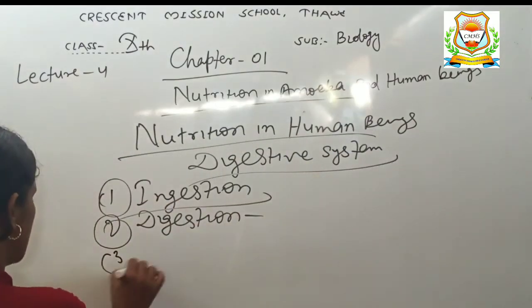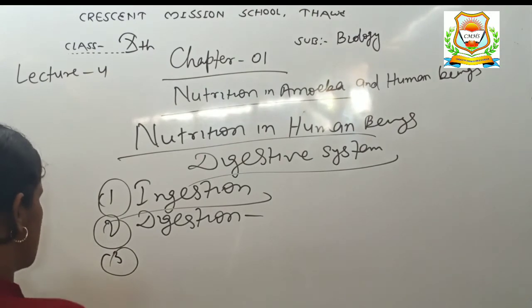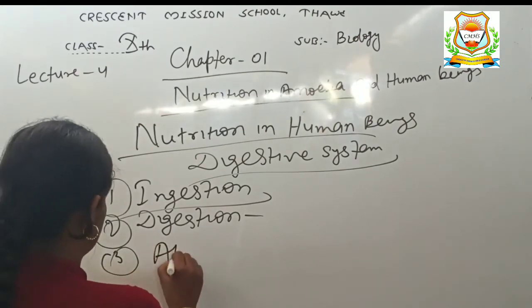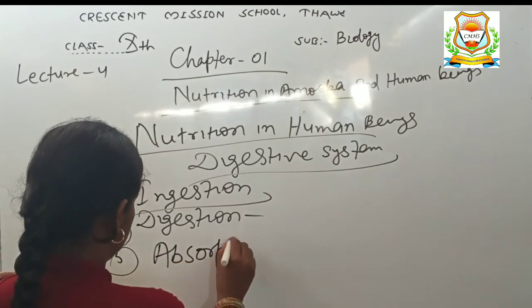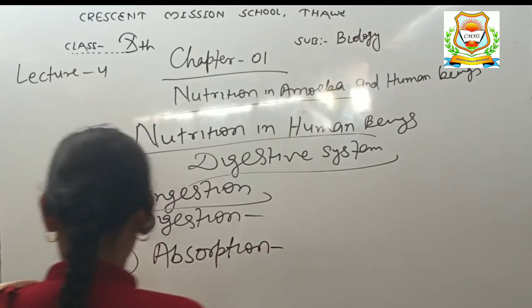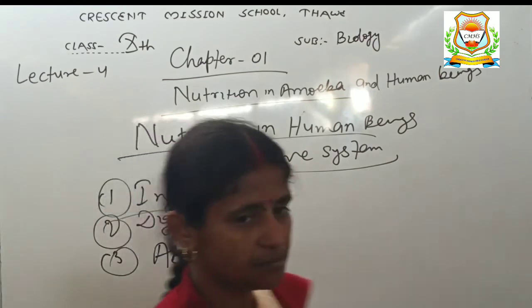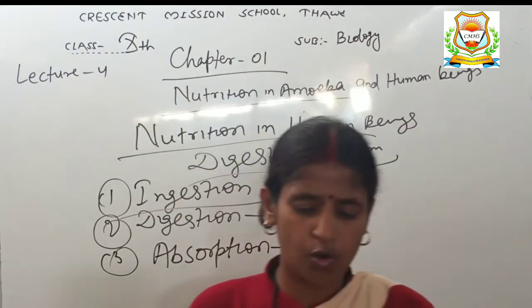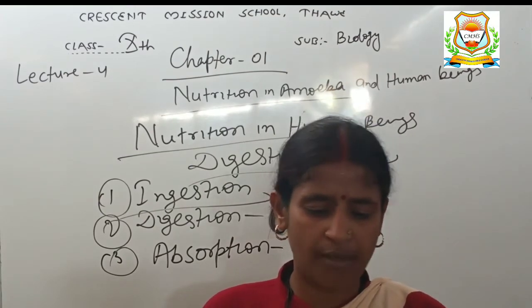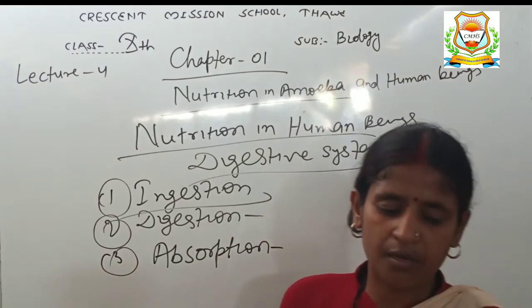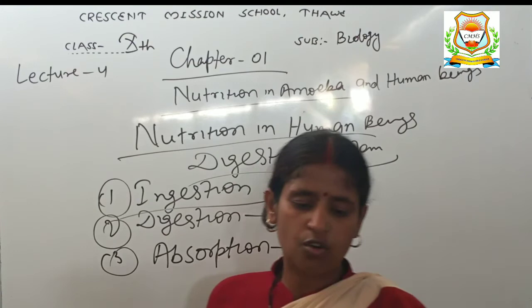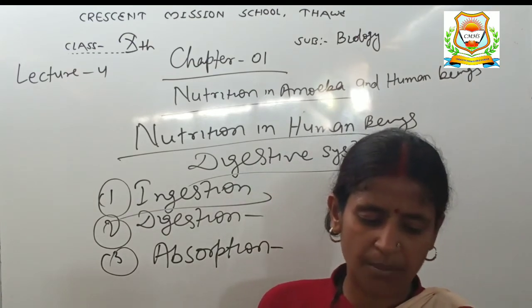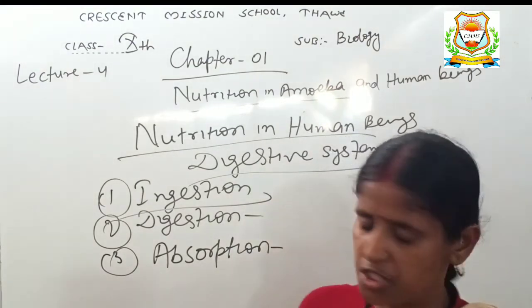After digestion, the third step is absorption. After digestion, the molecules of food become so small that they can pass through the wall of the small intestine and go into our blood. This is called absorption. The small intestine is the main region for the absorption of digested food.